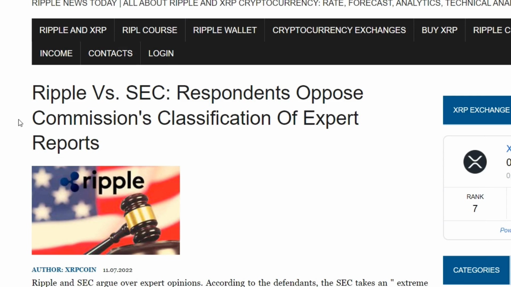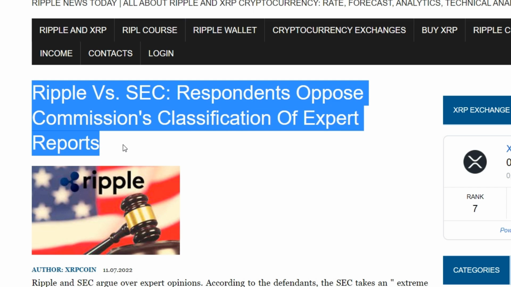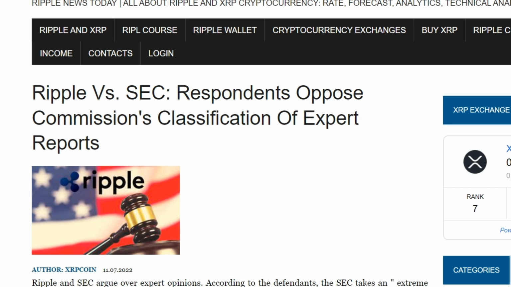Ripple and the SEC are arguing over expert opinions. According to the defendants, the SEC takes an extreme position that the names of its experts and any significant criticism of their report should be hidden from the public. An expedited briefing on this issue has been requested.